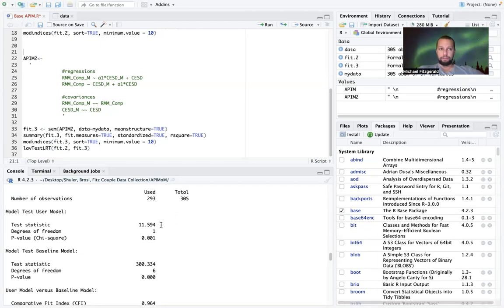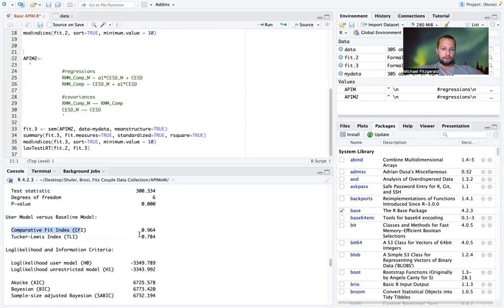And if you recall in the previous video, the male actor effect was somewhere between 0.3 and 0.4. And the female actor effect was about 0.05. So the male effect was 5, 6, or 7 times higher than the female effect. So it's not surprising that we find that the chi-square is significant.